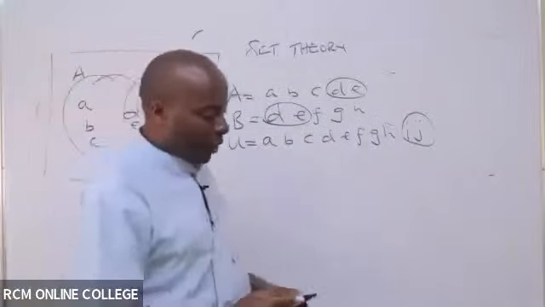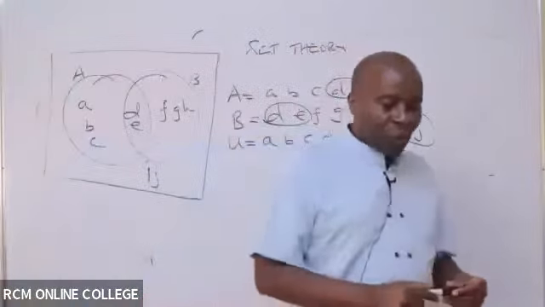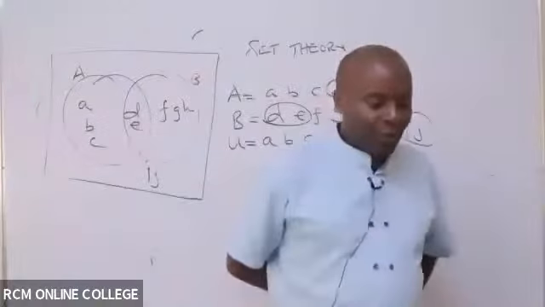Once you finish drawing this, could you kindly put your thumbs up for me? So there is something I want to demonstrate here.